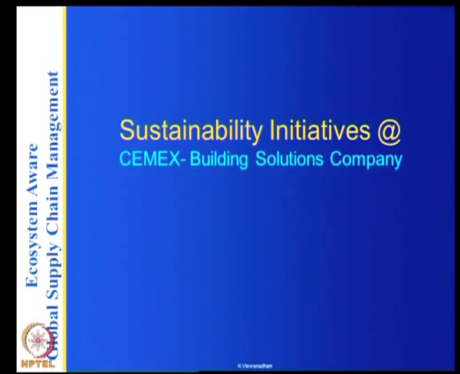And what are the kinds of initiatives that they are doing? One thing is to look at innovations like SAP's software for carbon footprint and the innovations of the other companies. But another thing is, how is the actual reduction taking place in companies like Cemex? So, let us look at that.